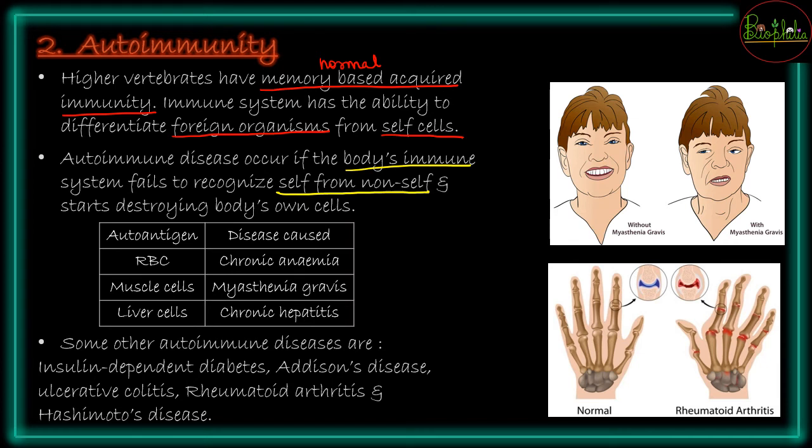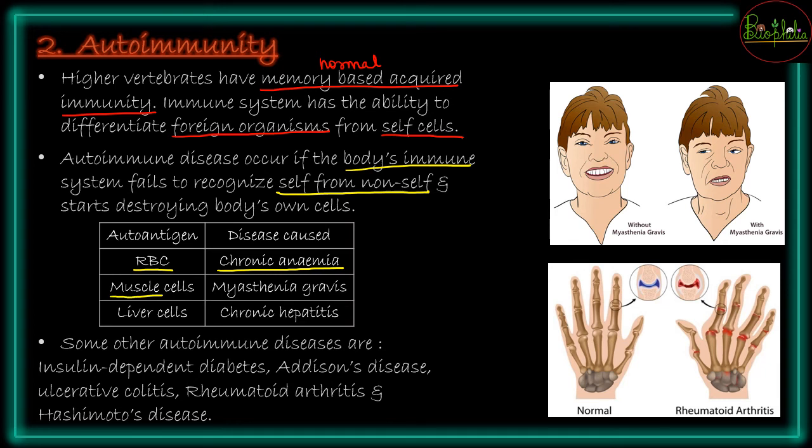So as we were discussing autoimmune disease, in autoimmune disease some of your own body cells become antigens, which contribute to producing antibodies. Such cells can be the RBCs. If RBCs become auto antigens, then the disease is called chronic anemia. Why? Because once the antigens are RBCs, antibodies come and attack all the RBCs and the RBCs are destroyed, and once the RBCs are destroyed it is called an anemic condition, and because of that the autoimmune disease is named chronic anemia.